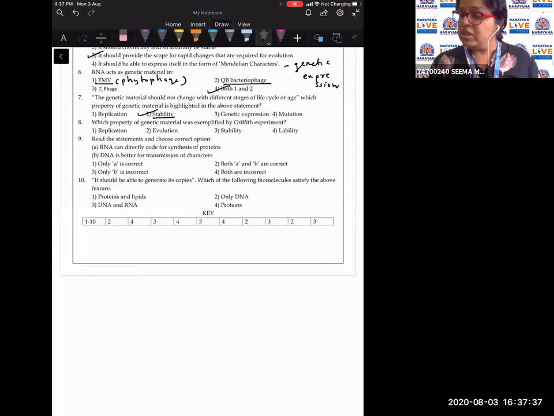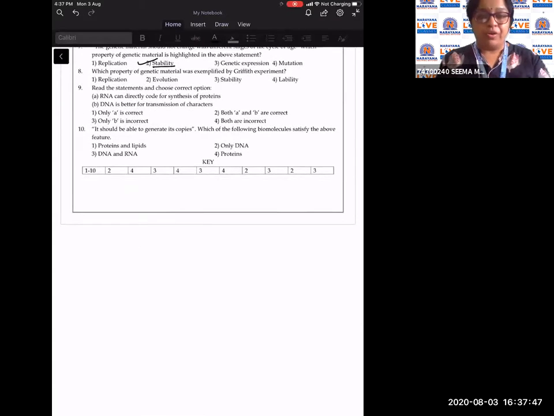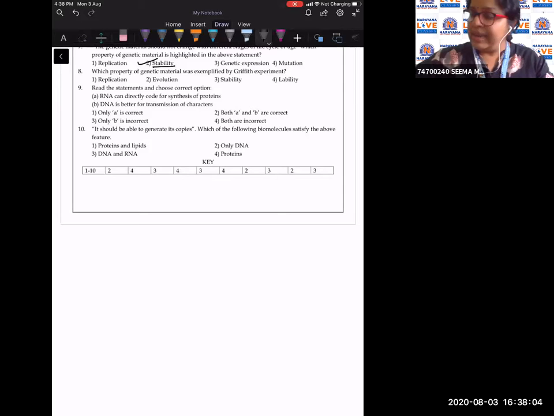Question number 8. Which property of genetic material was explained by Griffith's experiment? So in Griffith's experiment, as you must have learned, the heat had destroyed the S bacteria, its pathogenic nature, but still the feature of the genetic material, that is the DNA, was not destroyed. So in the Griffith experiment also, the feature of the DNA which has been highlighted is stability.